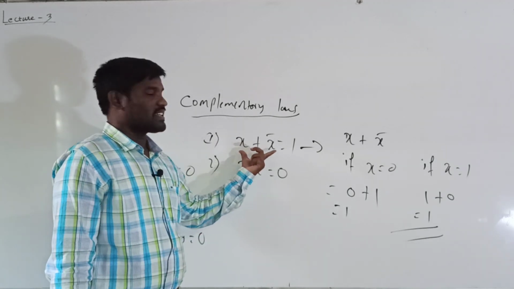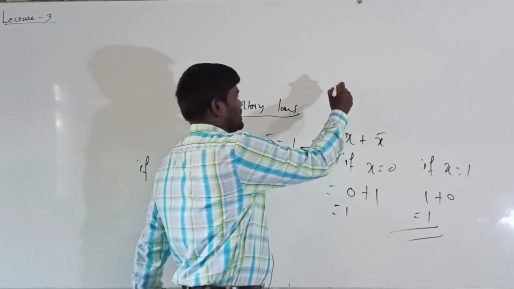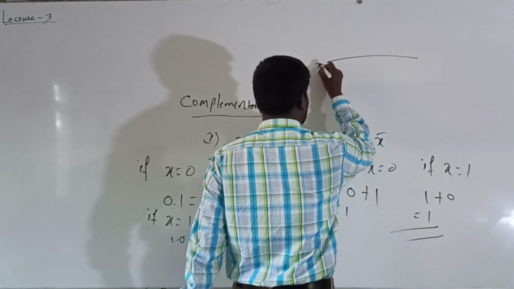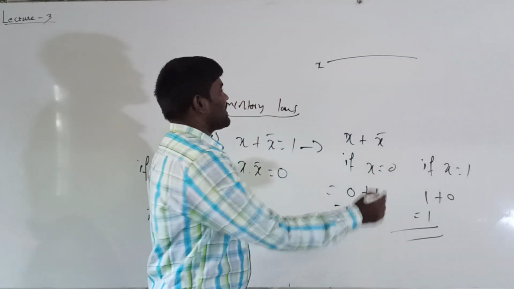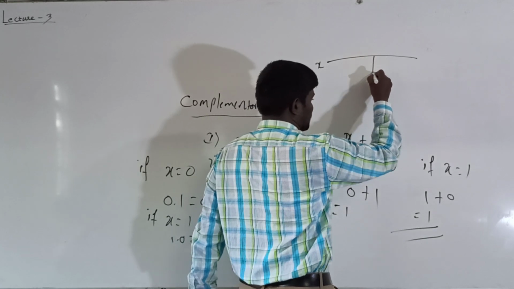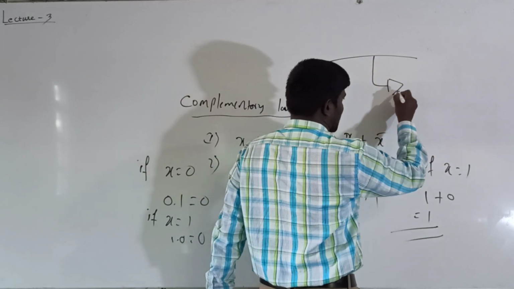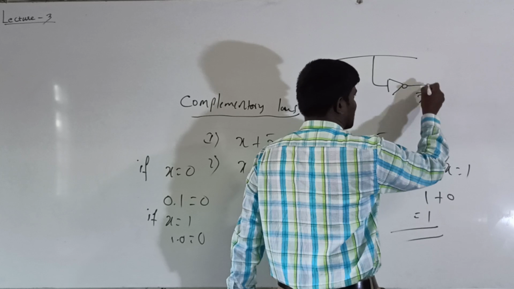Then the circuit diagram for this. See here, this is the x value. X bar means the same variable is there, so I can apply the complement, that is x bar.